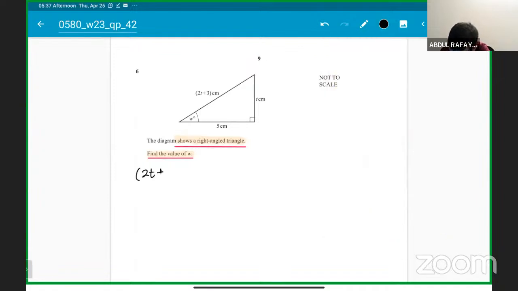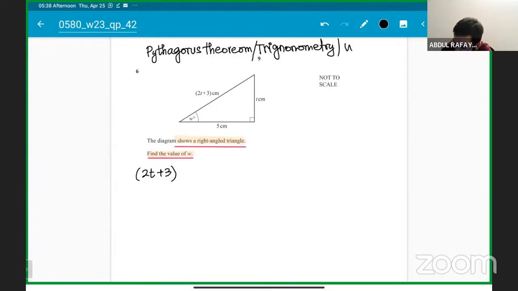We already know the Pythagoras theorem. So it's basically a checking. Question number 6 of this paper is checking of Pythagoras theorem as well as trigonometry, as well as whether students know how to make equations and solve them. So you can say word problem as well. Okay, it's a word problem as well.